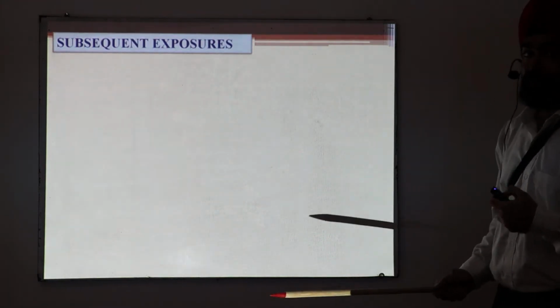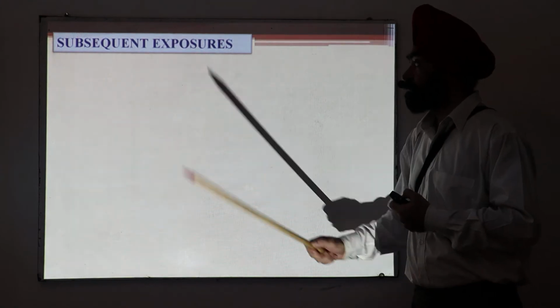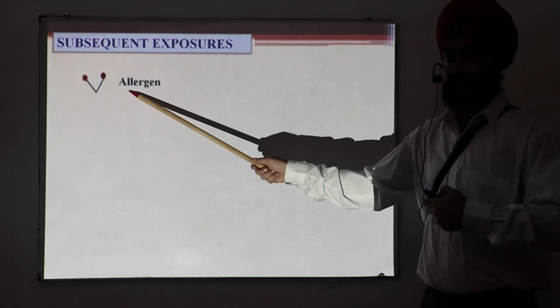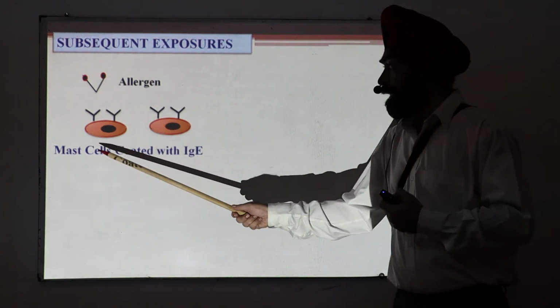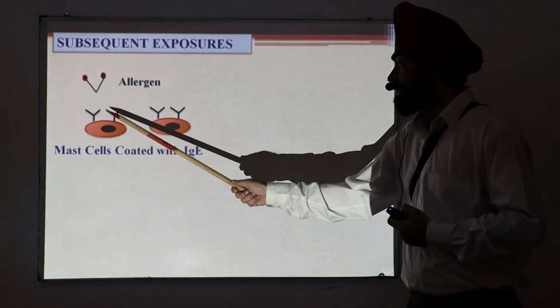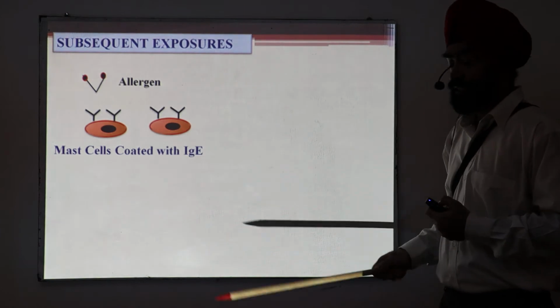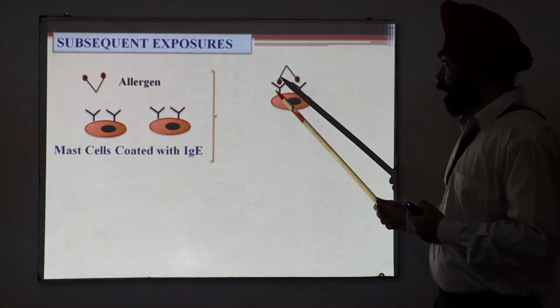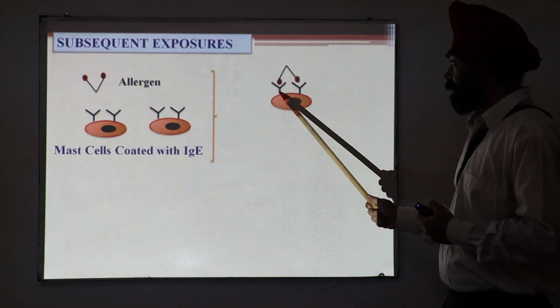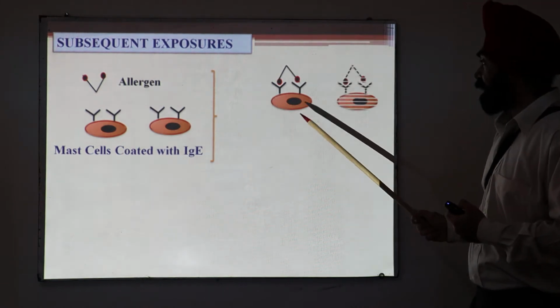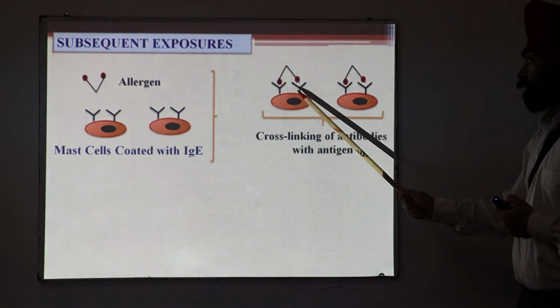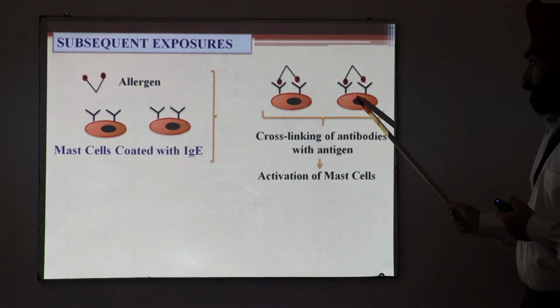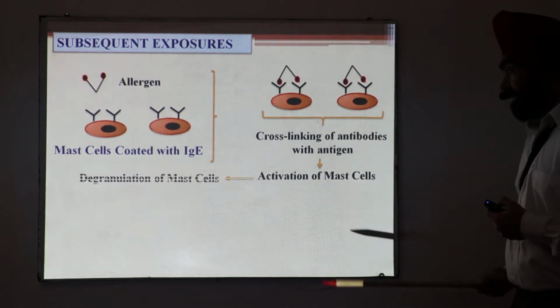Now what will happen on subsequent exposures? Let's say again a re-exposure to the allergen. Now we already have in our body mast cells which are coated with IgE. So cross-linking of these antibodies with the allergen will take place. It will lead to the activation of mast cells.